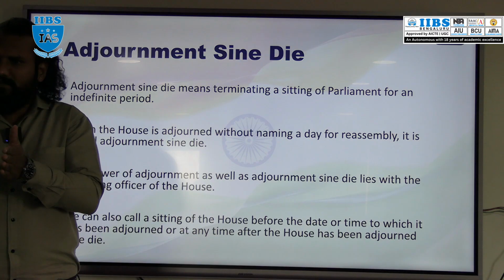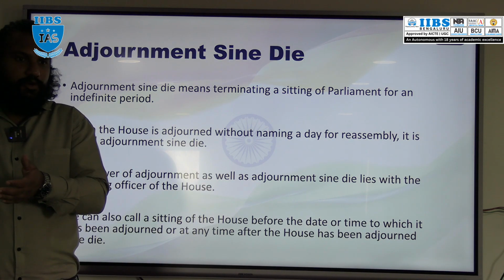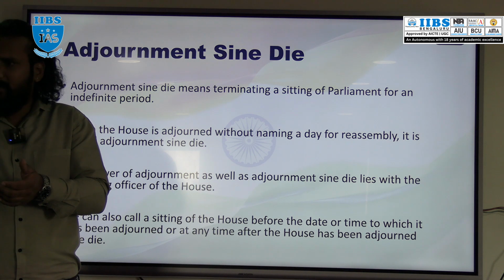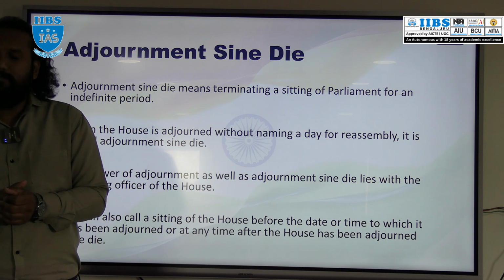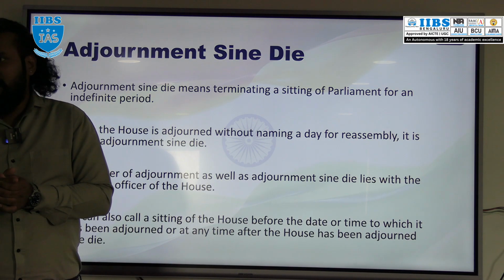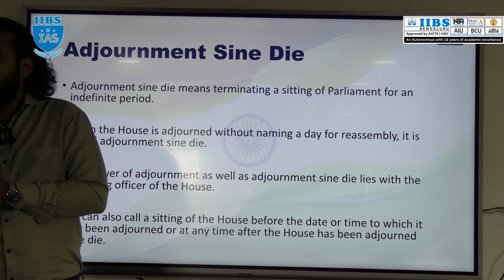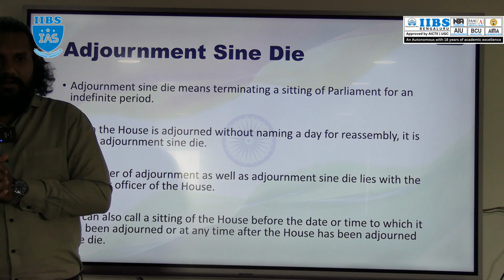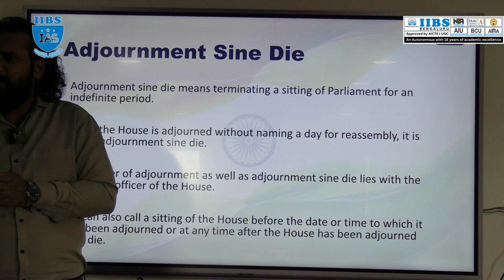Now take an example. The Speaker of the Lok Sabha at 3 p.m. says that the house is adjourned till tomorrow 3 p.m. That is the reassembly date or time, right? But before 3 p.m. also he can call for reassembly. Who? Presiding officer. The presiding officer has that power. Got it? So this is about the sessions of the parliament.